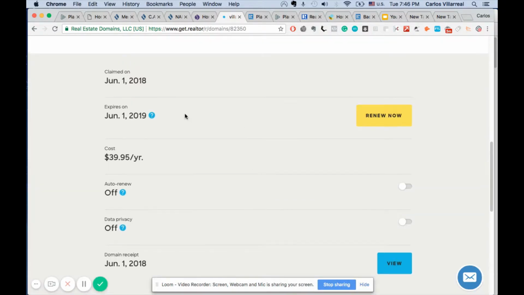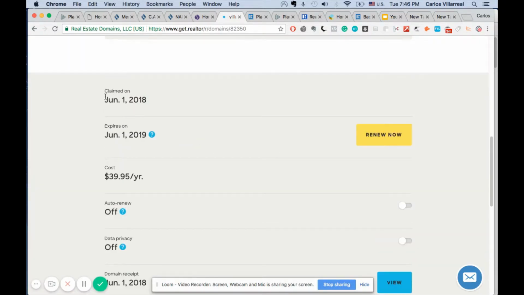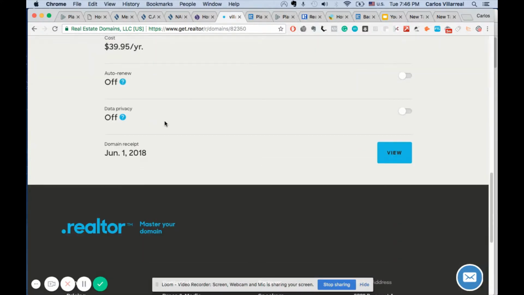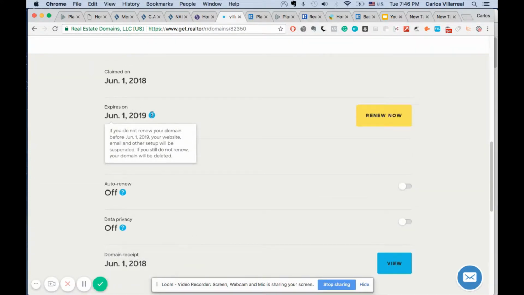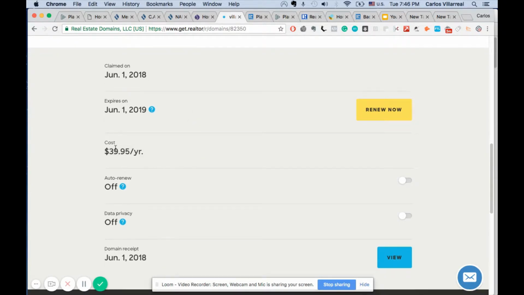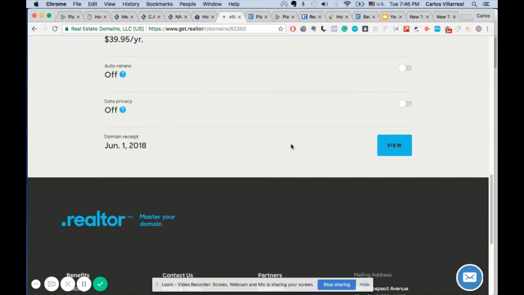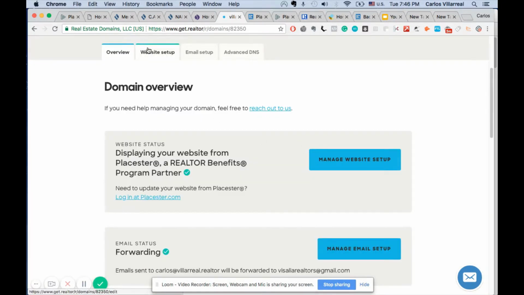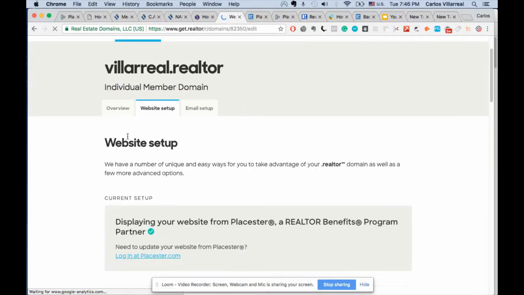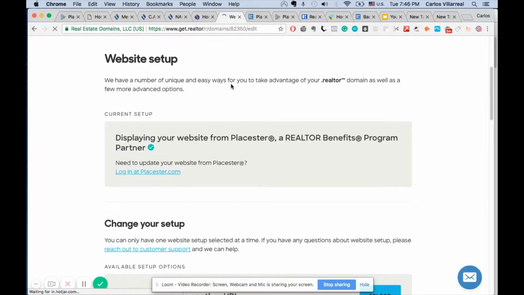Okay, and so see, I claimed it on June 1st, 2018. It's going to expire next year, June 1st, 2019. You get 1 year for free. If you want to pay for it the next year, it's going to be $40. But for right now, I turned it off. Auto renew, turn that off. Data privacy, turn that off. We're going to go to Manage Website Setup, which would be the same as clicking this tab right here.